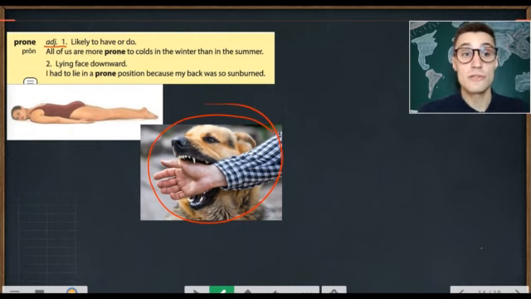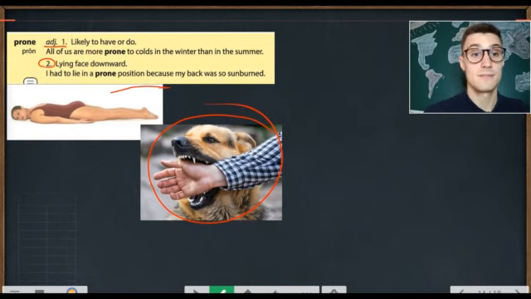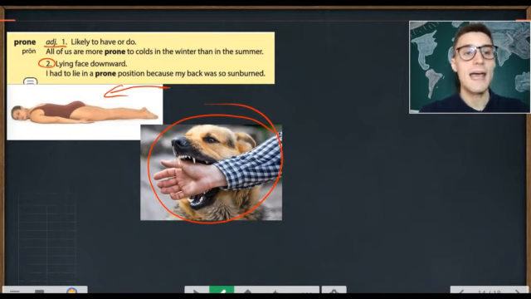Prone also describes lying face down. This is prone. I had to lie in a prone position because my back was so sunburned. So this is prone position, to lie on your stomach, face down.